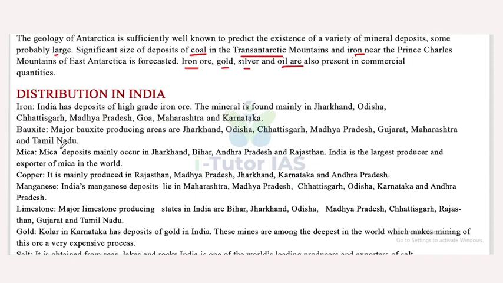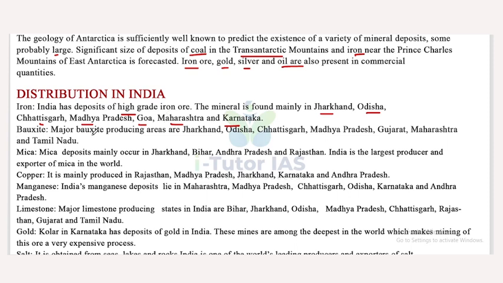Now, distribution of minerals in India. First one is iron. India has deposits of high-grade iron ore, found mainly in Jharkhand, Odisha, Chhattisgarh, Madhya Pradesh, Goa, Maharashtra and Karnataka.